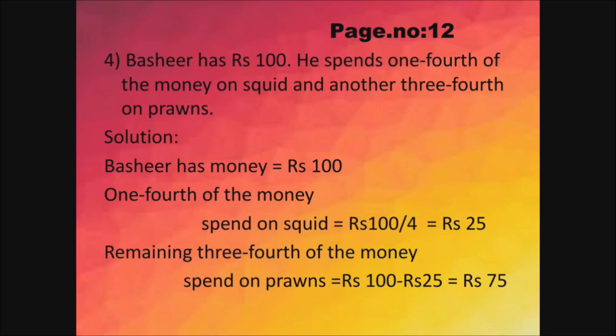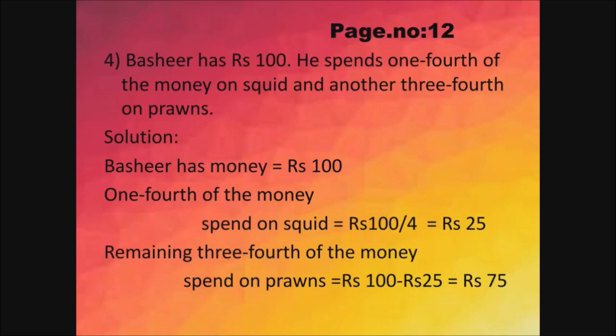Bashir has rupees 100. He spends 1/4 of the money on squid and another 3/4 on prawns. So 1/4 means that is 1/4. So the remaining money he spends on prawns. Here you have a solution. Bashir's money is equal to rupees 100. So total money he had is rupees 100.